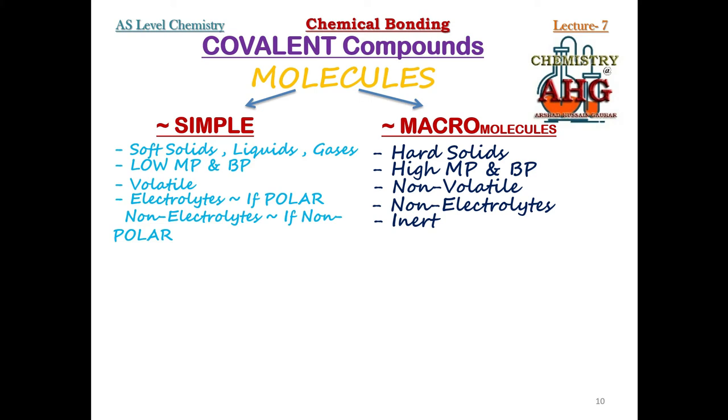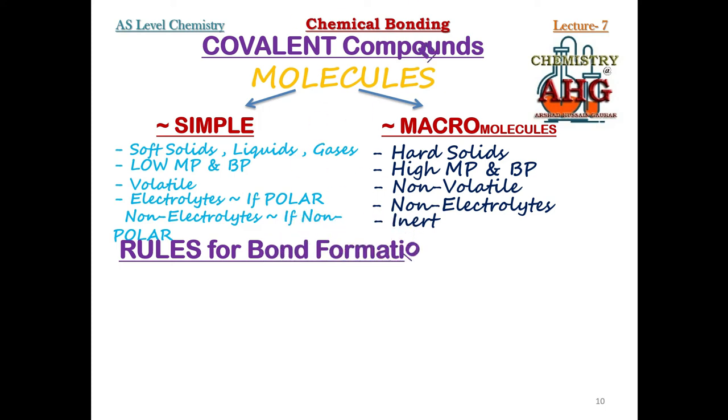Okay students, next we are going to talk about the different rules that we must keep in our mind while studying chemical bond formation. So remember, in chemistry there are three important rules that we use while studying bond formation. Now these three rules are, namely, number one, the duplet rule, the simplest rule.